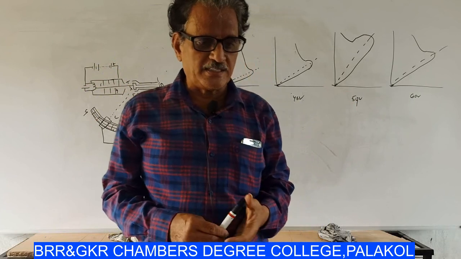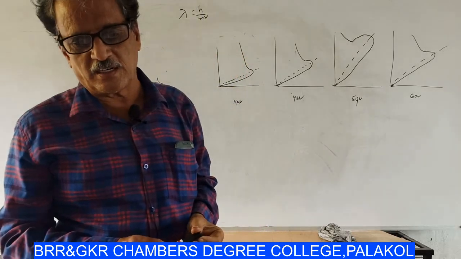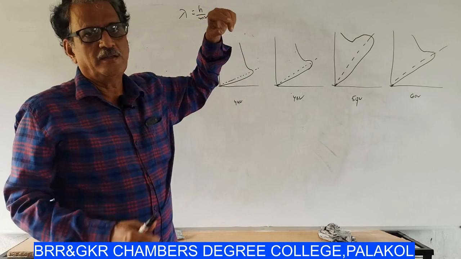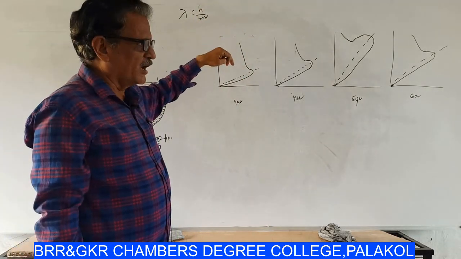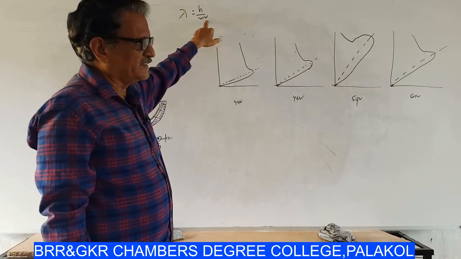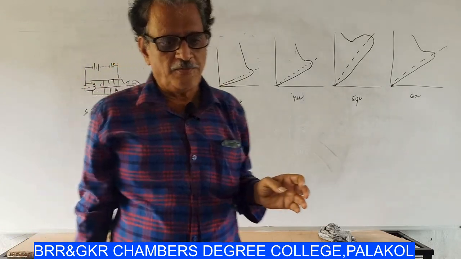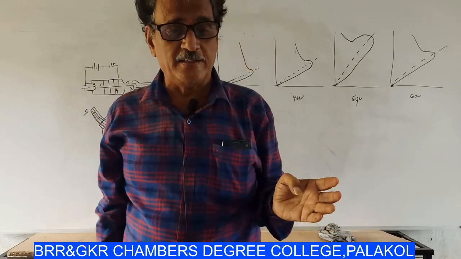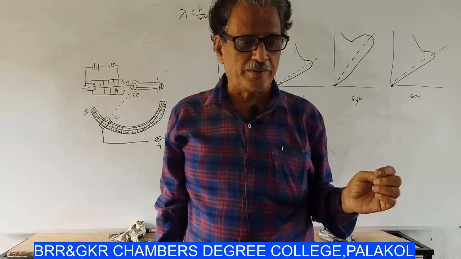Next, the smaller the velocity of the particle, the greater is the wavelength associated with it. The second term is v in the denominator. V is the velocity. If v is small, since it is in the denominator, lambda is large. That means the smaller the velocity of the particle, the greater the wavelength associated with it. This is the second property.